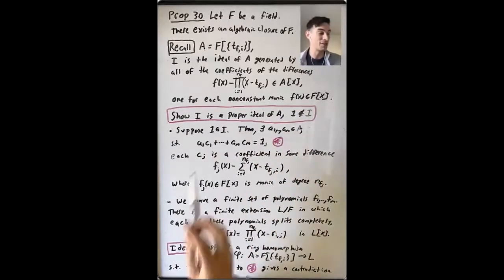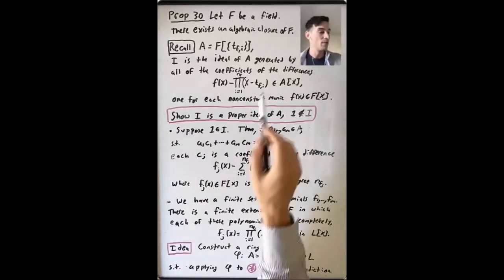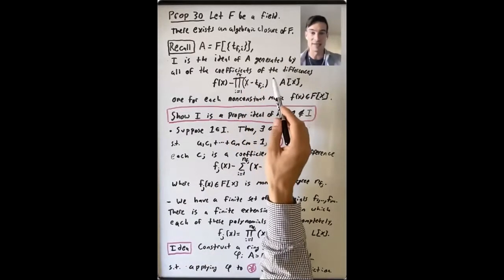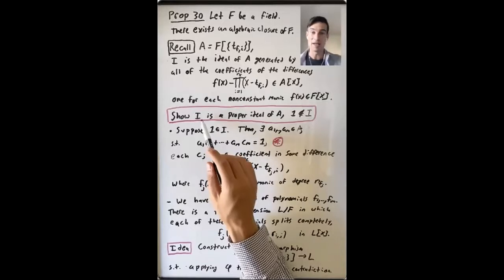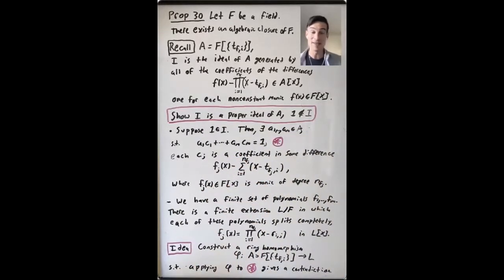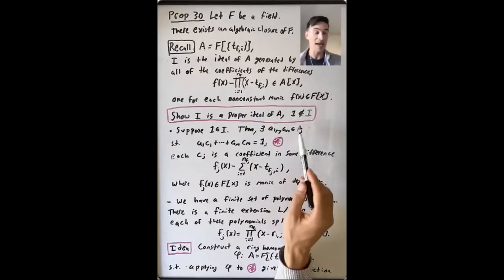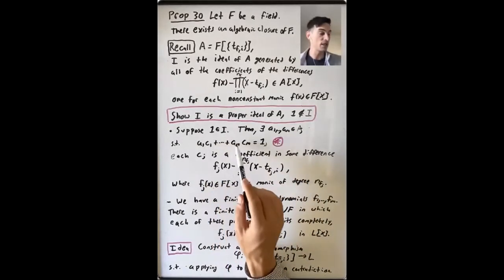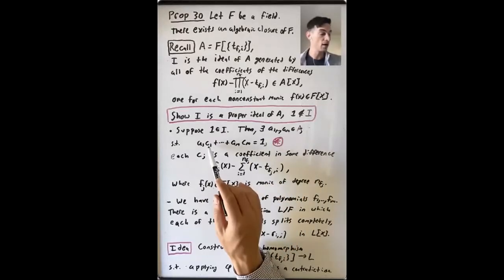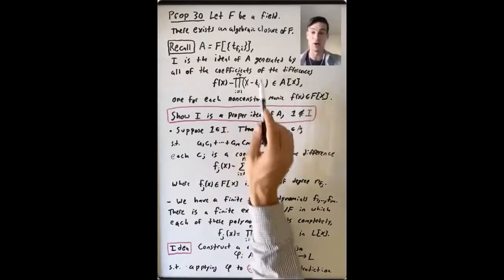All right, so what are we going to do? We're going to suppose that 1 is in I, and we're going to find a contradiction. But what does it mean for 1 to be in I? Well, I is an ideal generated by a set. So what do elements of I look like? They're finite sums of something in A, in this ring A that it's an ideal of, times something in this set. So what we get is there exist a_1 up through a_m in A such that a_1 c_1 plus plus plus a_m c_m equals 1, where these c_j are things from this set. They are coefficients of elements that look like this.